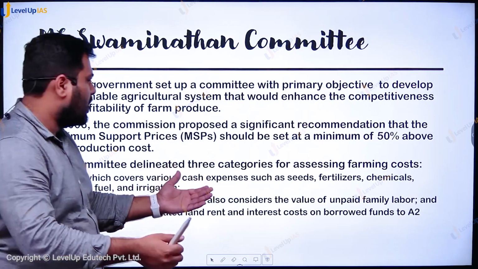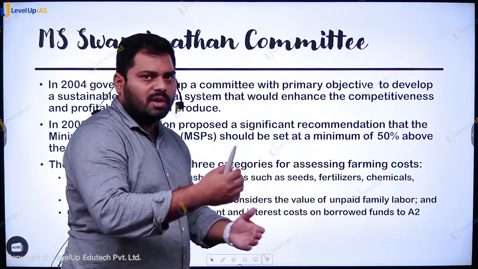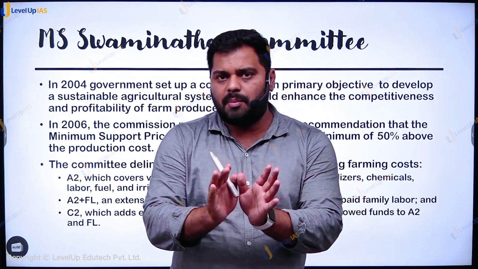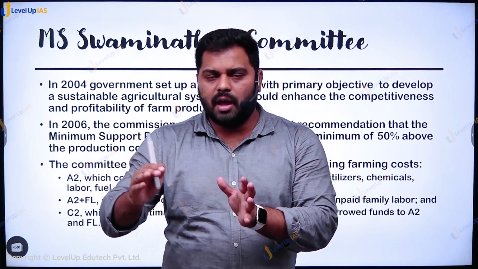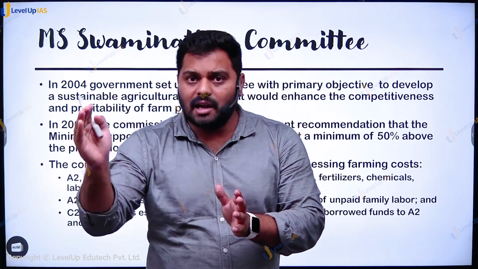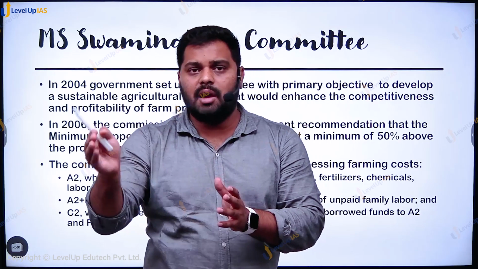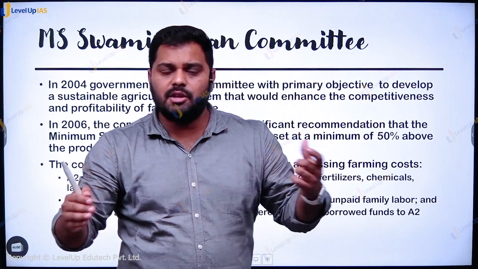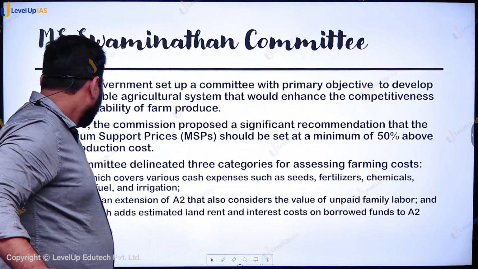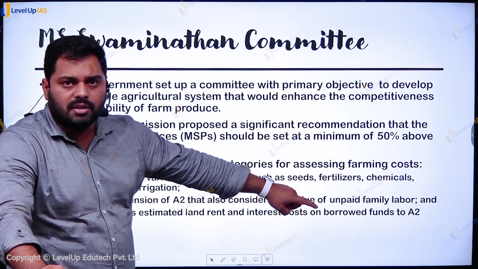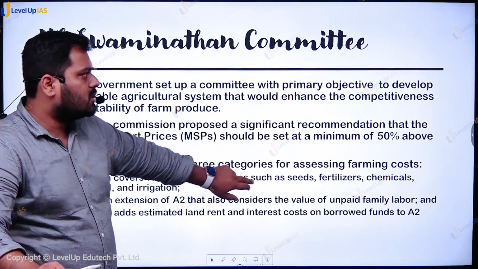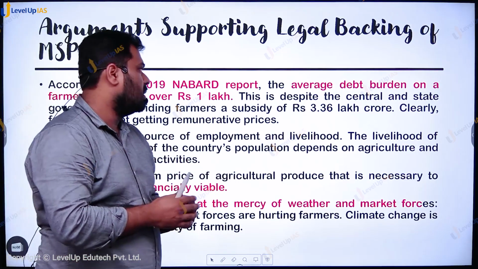Simply, if I am having expenditure such as seeds and fertilizer, these are my cash expenditure. Apart from it, basically in agriculture, there is family involved. So if they are engaged in labor, I am not having any additional cost. But if I hire labor from someone else, that would have additional cost. So similarly, that is also to be taken into account before calculating that 50%. And then they have C2, which adds estimated land rent and interest also. So based on this, finally the MSP has to be decided. This was recommended by the Swaminathan committee report.